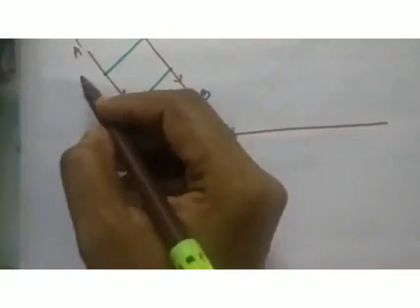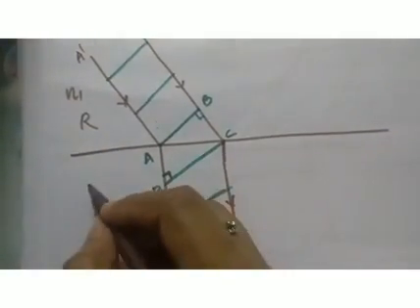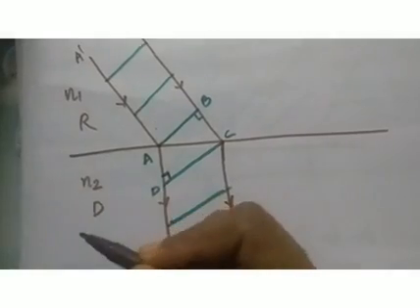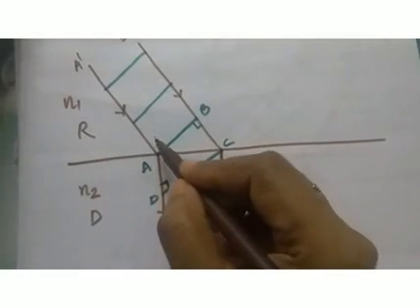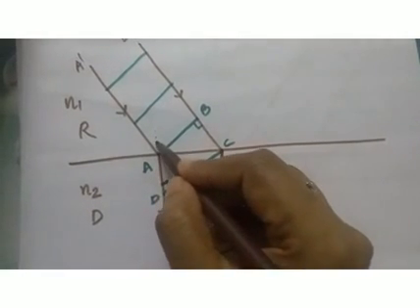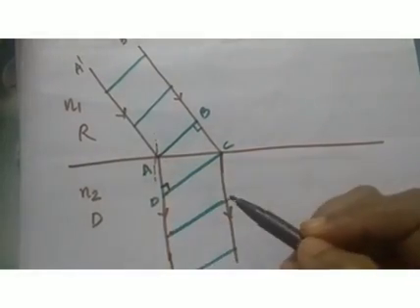And here the light rays are moving from rarer medium to denser medium. N1 is the refractive index of the rarer medium. N2 is the refractive index of the denser medium. So whenever a light ray passes from rarer to denser medium, it will bend towards the normal. So if you construct a normal here, the light ray bends towards the normal.